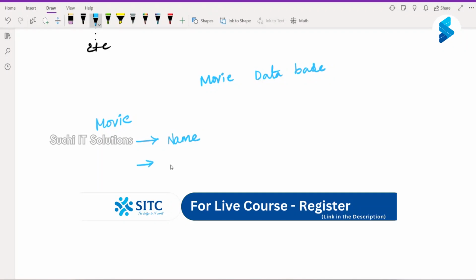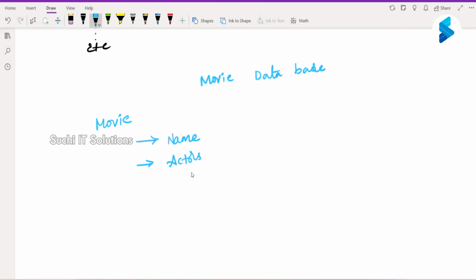A movie will have actors. A movie will have a director. A movie will have a music director. Producers. Is producer.